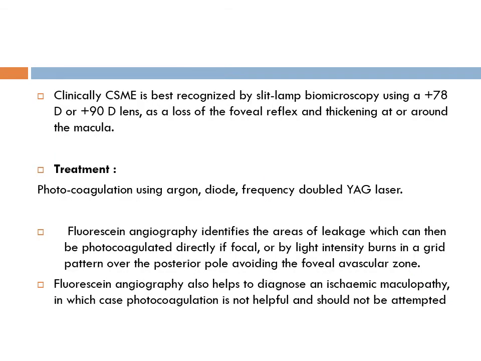Now, clinically, CSME is best recognized by slit lamp using plus 78 or 90 lens, as a loss of foveal reflex around the macula. The treatment for this is photocoagulation using argon, diode or frequency doubled YAG laser. So, fluorescein angiography identifies areas of leakage which are then photocoagulated directly, focal, or by light intensity pulses in a grid pattern over the posterior pole, avoiding the foveal avascular zone.